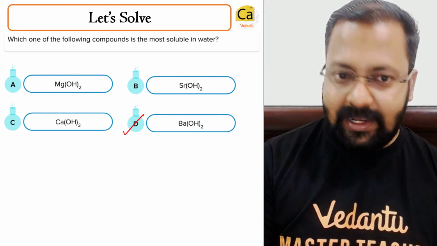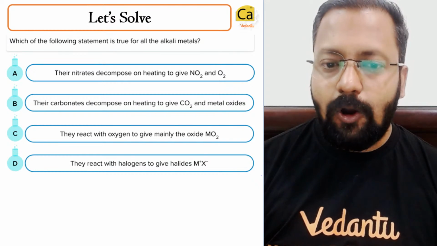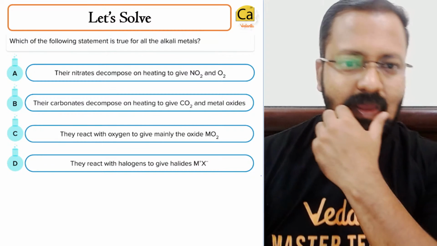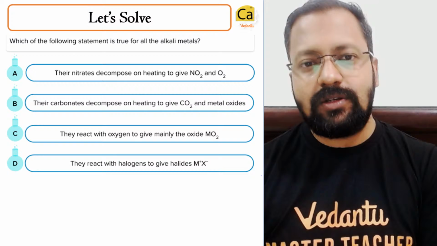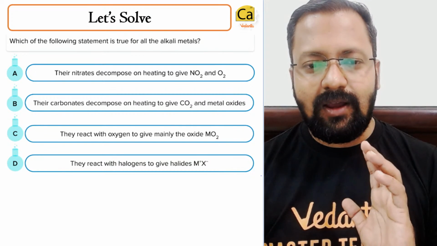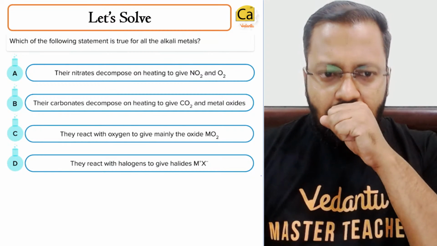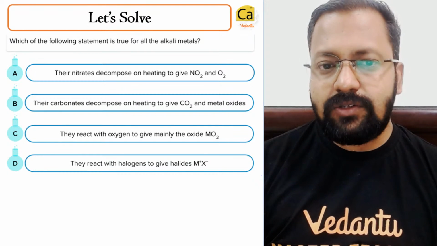So let's go on to the next question. Which of the following is true for all alkali metals? This is a very good question, very interesting one as well. Which of the following is true for all alkali metals?